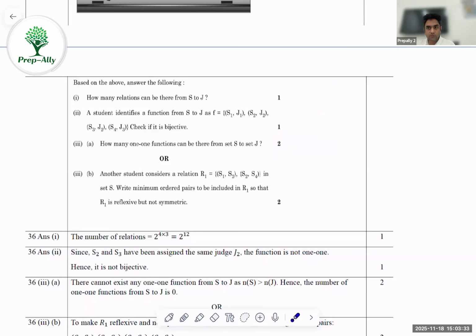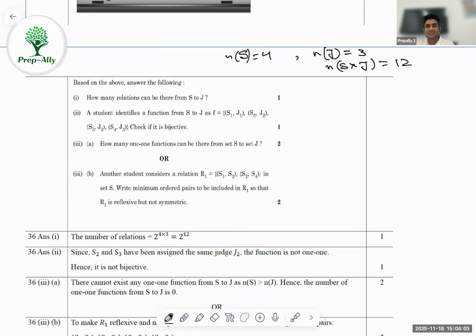So we have just now talked about it when we were covering the theory part quickly. To find the number of relations, I need to check the number of elements in the Cartesian product. So if I talk about S, I have 4 speakers. Number of elements in S is 4 speakers. Number of judges are 3. So when I do S cross J, I'll have total elements in this as 12, because every speaker can be mapped to every possible judge.